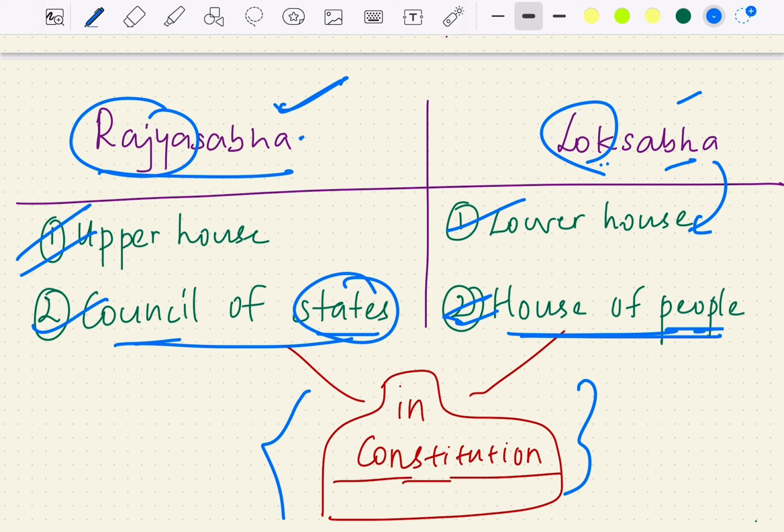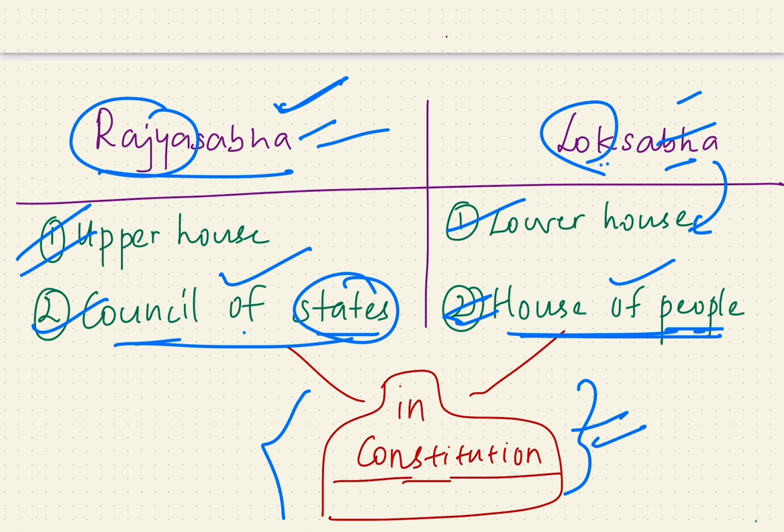Lok Sabha and Rajya Sabha are very much used in common daily life, but the words Council of States and House of People are what is given in the Constitution. The Constitution says Parliament has two houses, one is Council of States and the other is House of People. But the words Rajya Sabha and Lok Sabha are not used in the Constitution. That is the most important point to be noted.